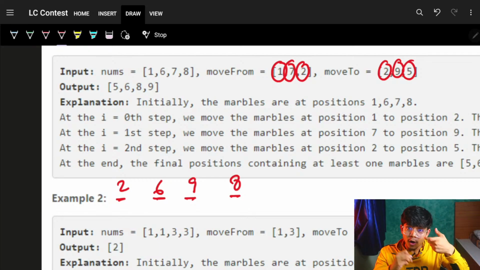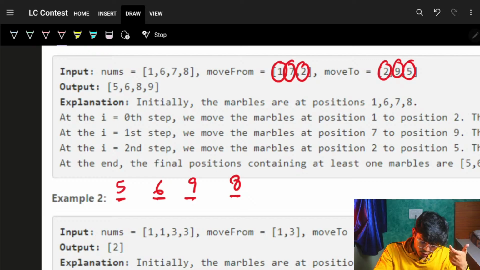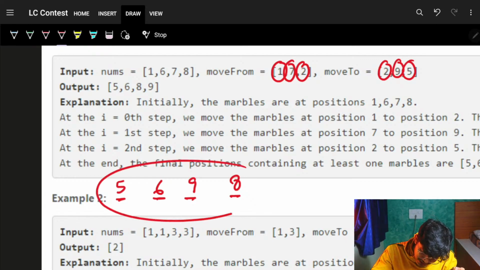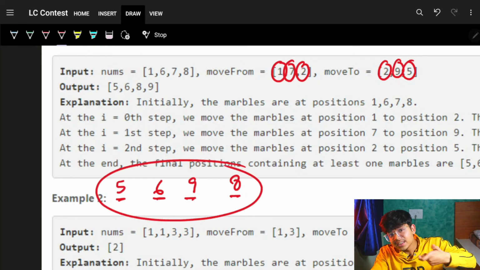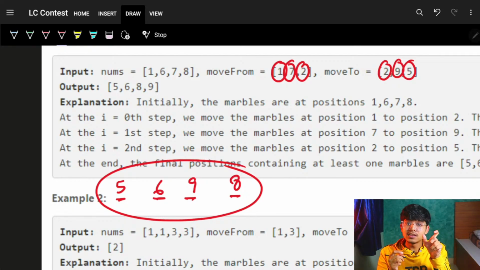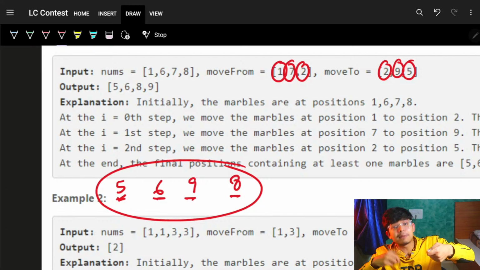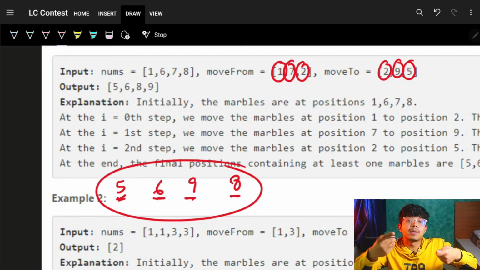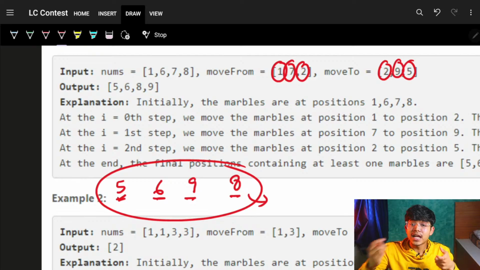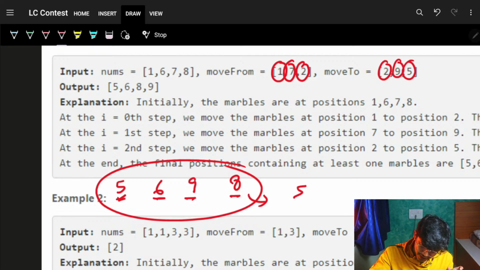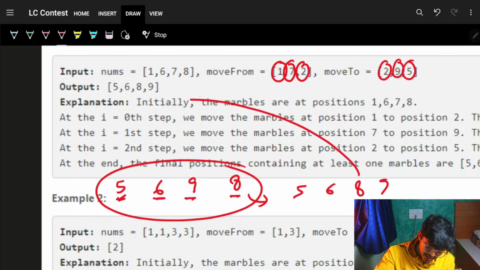All the marbles at location 2, and I have only one marble, so I will move that to location 5. Ultimately, I have these locations. At this location one marble is placed, at this location one marble is placed, but I need to return them in sorted order. So return 5, 6, 8 and 9, and that is the answer itself.